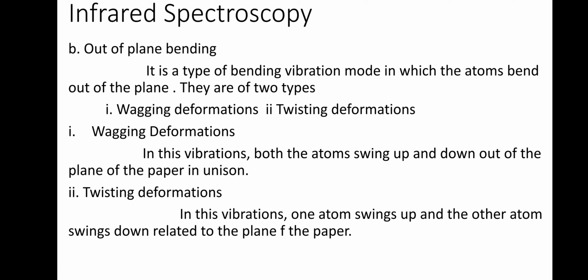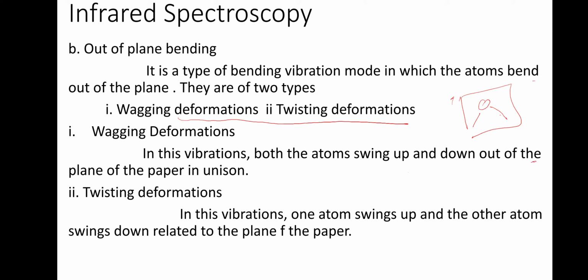Okay, now out of plane. In this type of bending vibration the atoms bend out of the plane. When you take a molecule like this, what happens is this will come to the front and this will go to the back. That plane in front and back we call as out of plane. The other two types are wagging deformation and twisting deformation. Wagging deformation is a vibration in which both the atoms swing up and down out of the plane.